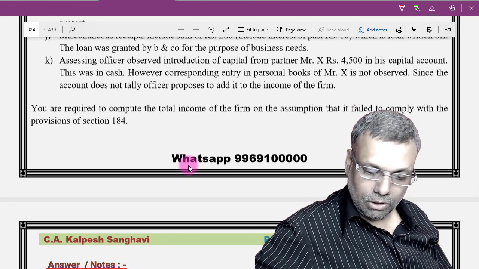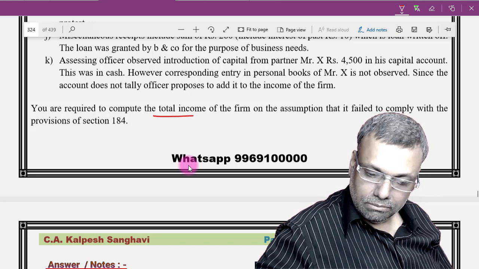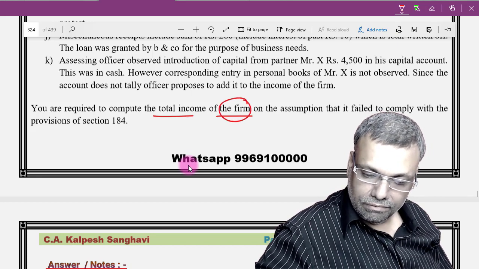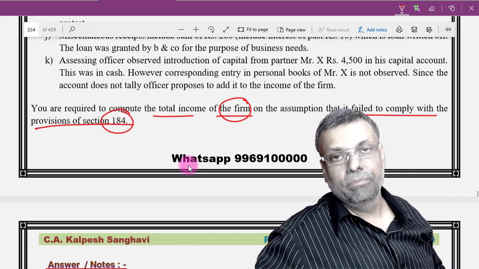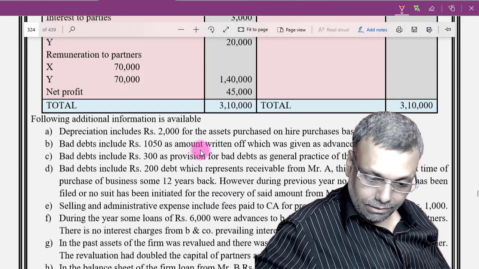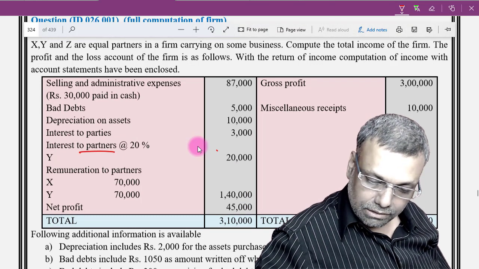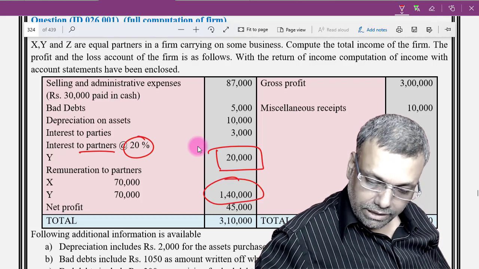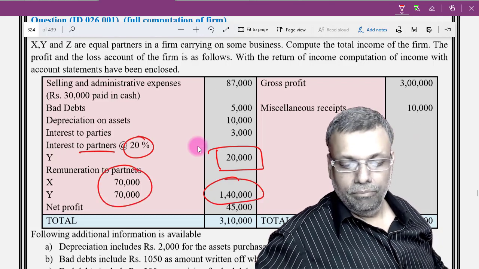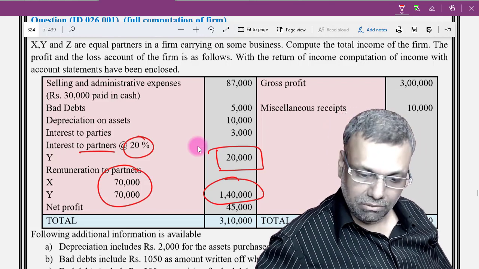But at the bottom line, you are required to compute the total income of the firm on the assumption that they failed to comply with provisions of section 184. And I think that partners' remuneration data is given in the P&L. Interest to partners, this figure is given. This is 20%. Remuneration data has been given to us. So the relevant data with respect to section 40B has been given to us.